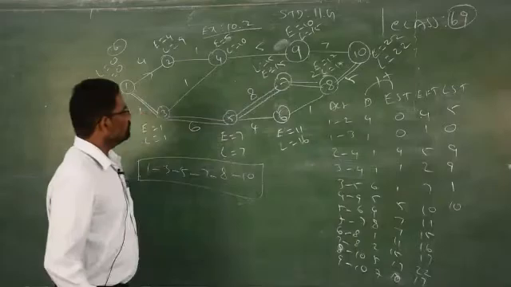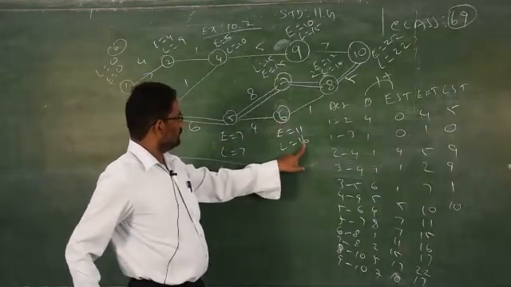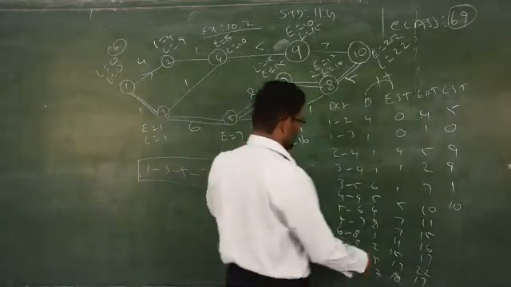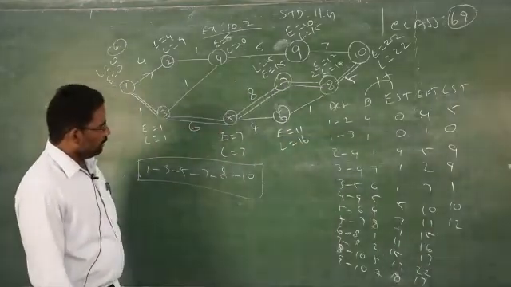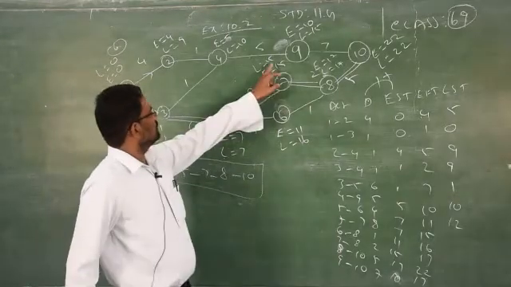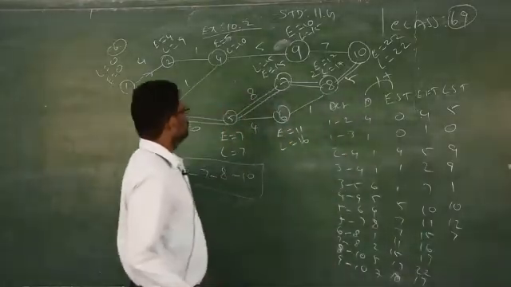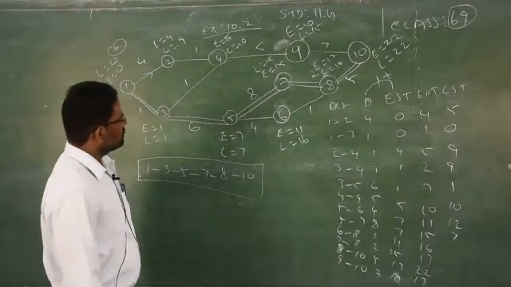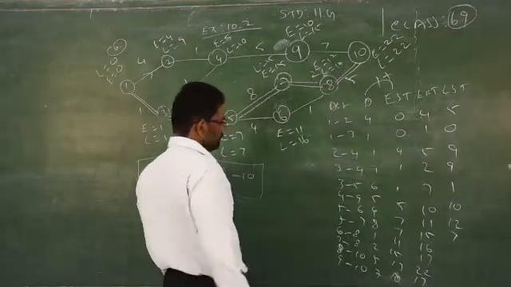Then 5 to 6, at 6 L is 16, 16 minus this duration is 12. Then 5 to 7, at 7 L is 15, 15 minus 8 is 7. The next, 6 to 8, at 8 L is 17, 17 minus 1 is 16.